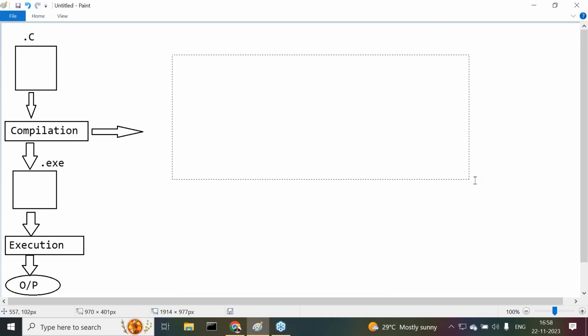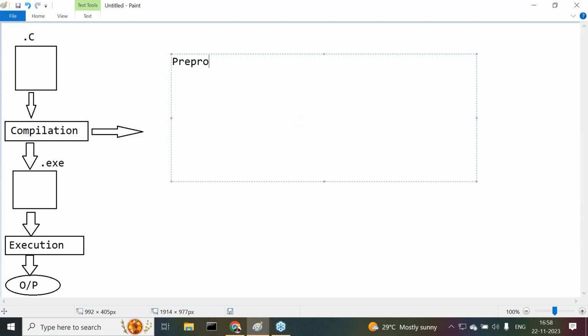The very first one is the preprocessor. Next one is the compiler. After this, next one is the assembler.